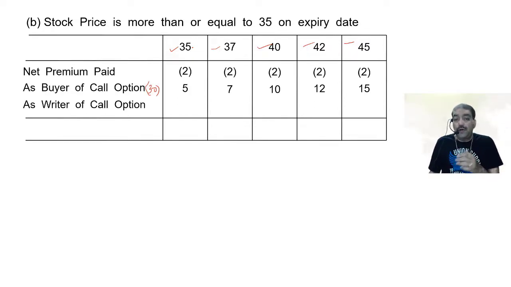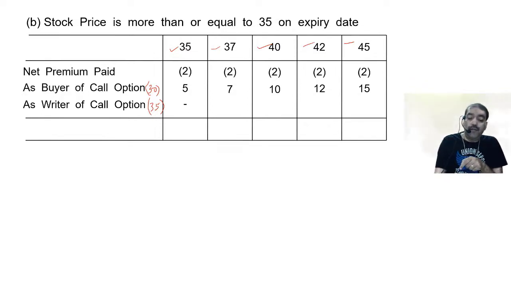As a writer of call option, when will the counterparty exercise the call option? When it is more than 35. More than 35. So in the first case, they will not exercise the call option. In the second case, they will exercise the call option. What they will do? They will buy the share. From whom? From me. They will buy the share from me. So I have to sell the share at 35.